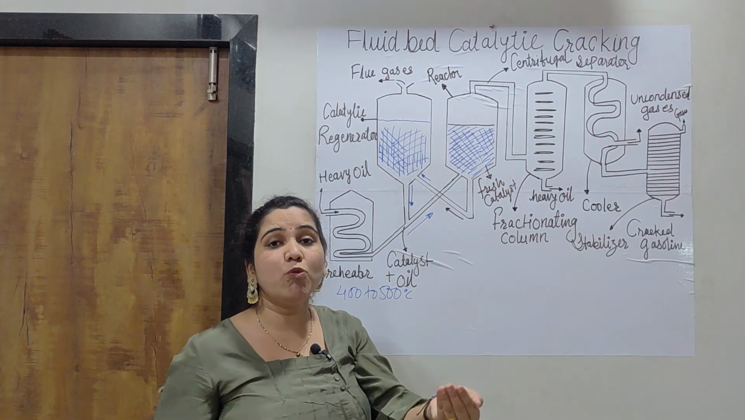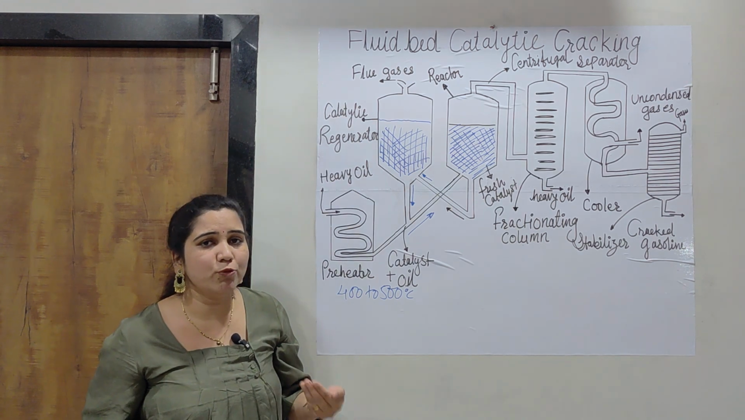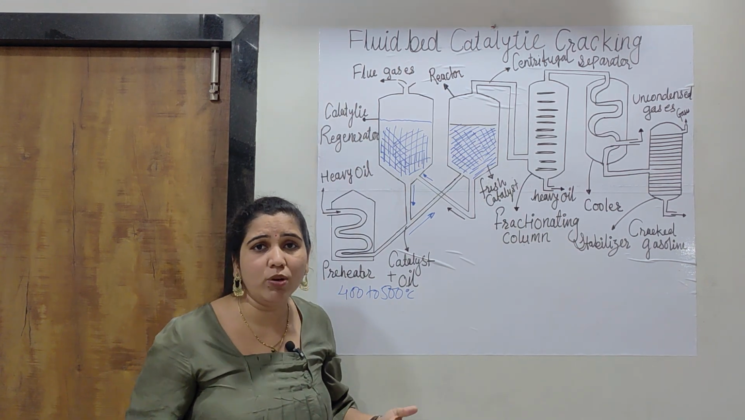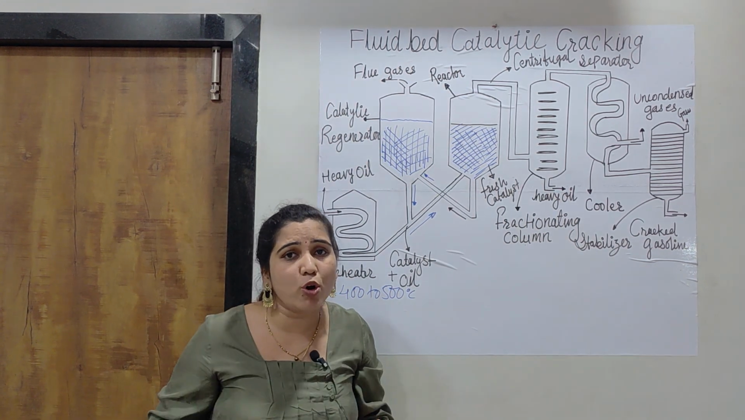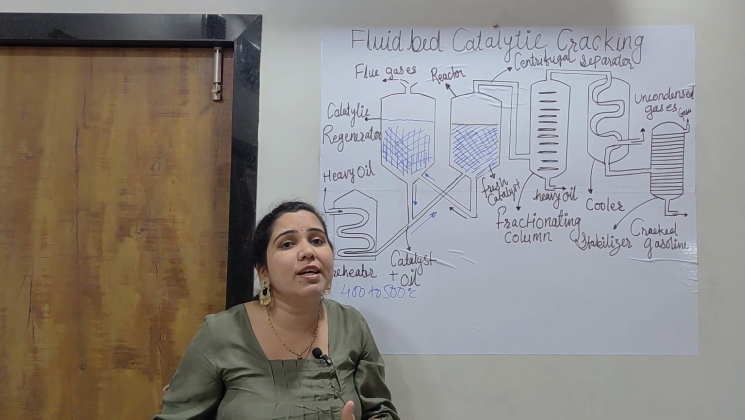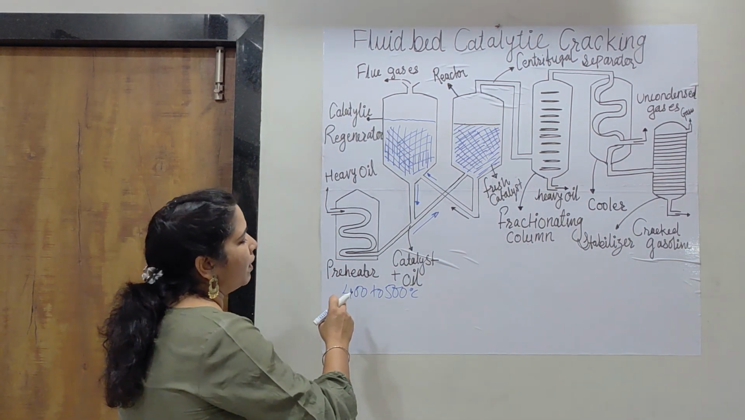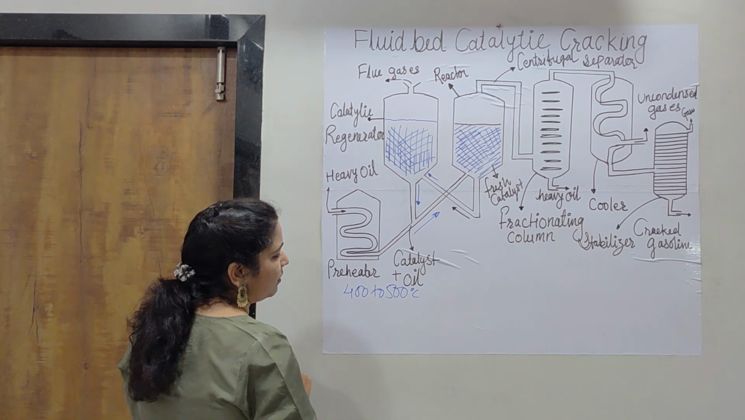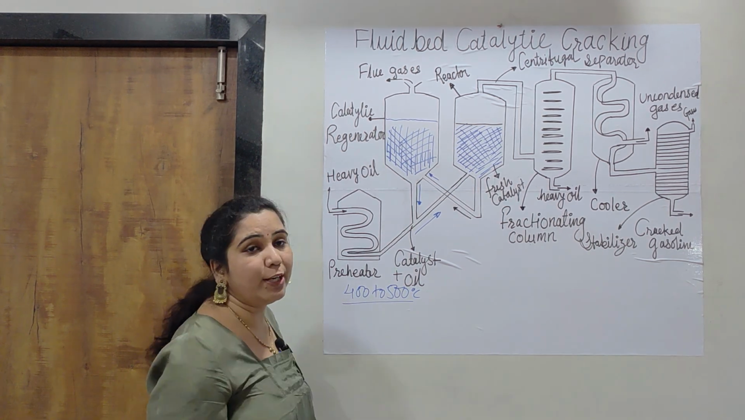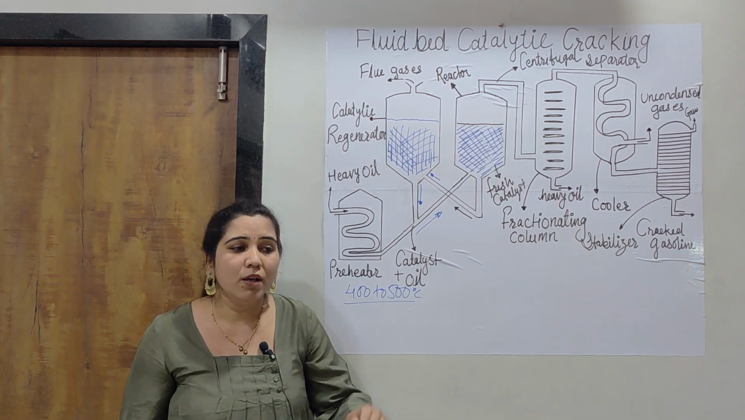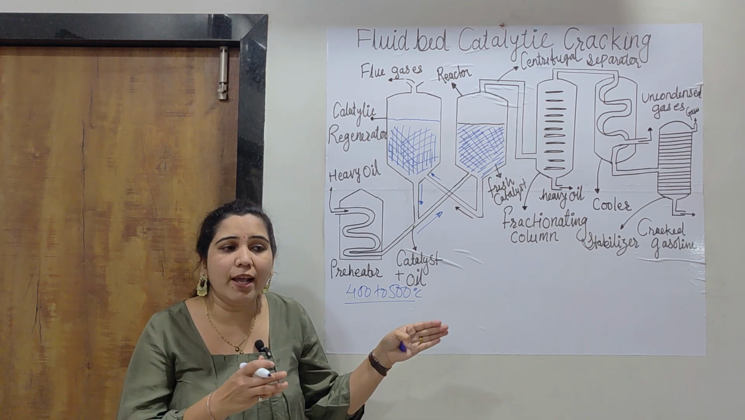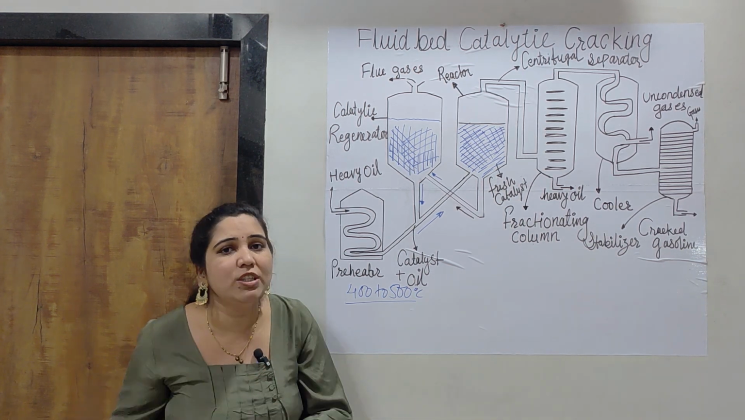Then next is the working. After the construction, working is there. In working, we have to study how the process occurs and what is the significance of each and every step. First is the preheater, where the temperature, as given, is 400 to 500 degrees Celsius. It must be considered that all the heavy oil charge is converted into its vapor state.